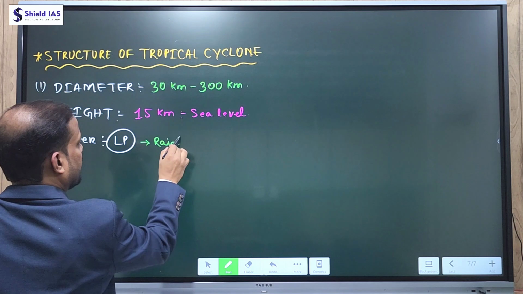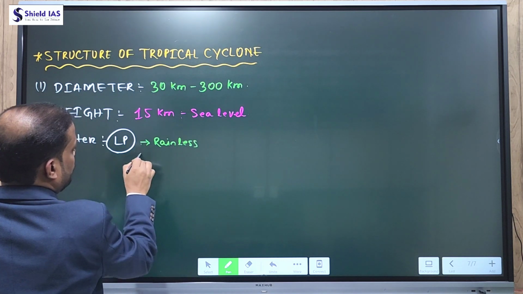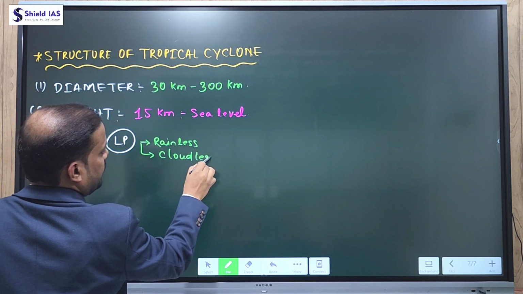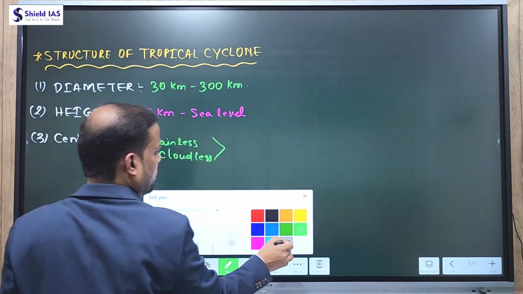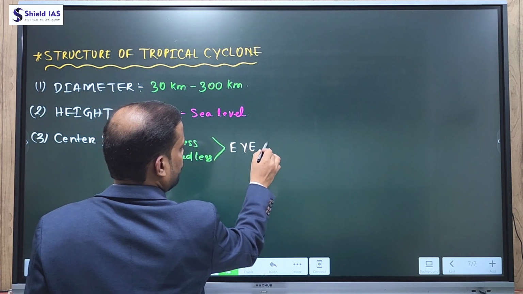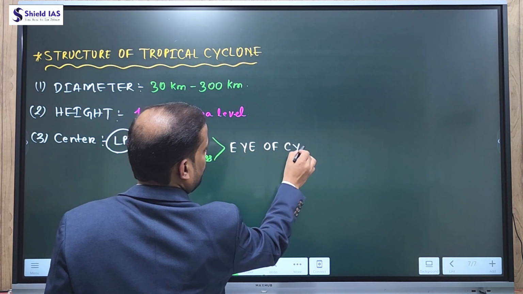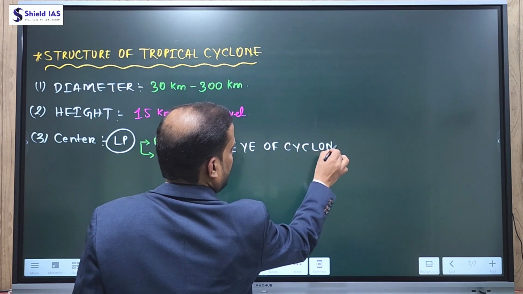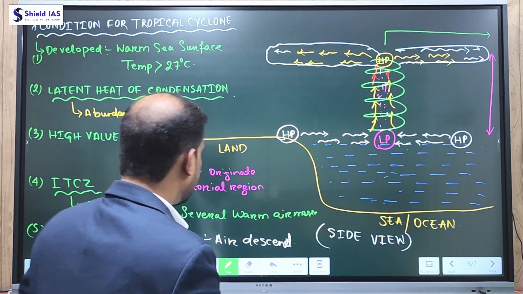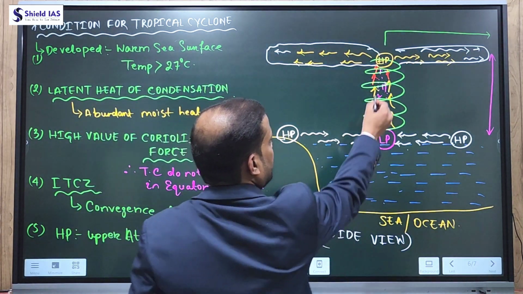It is also a cloudless area, and this is known as the eye of the cyclone.